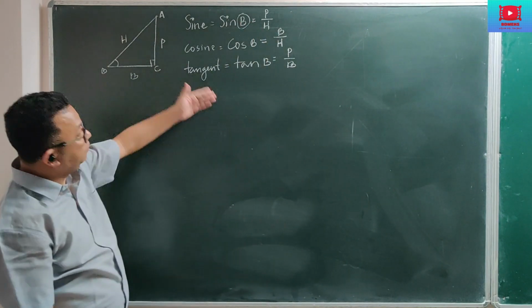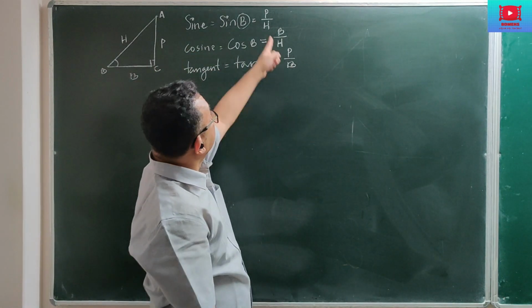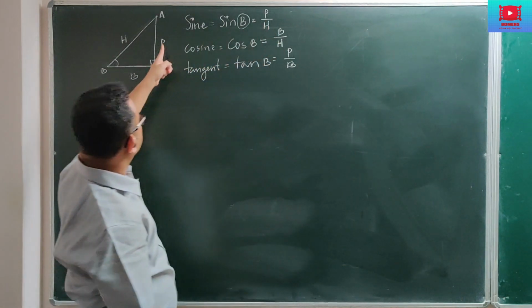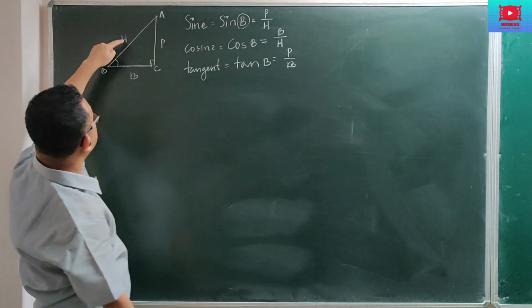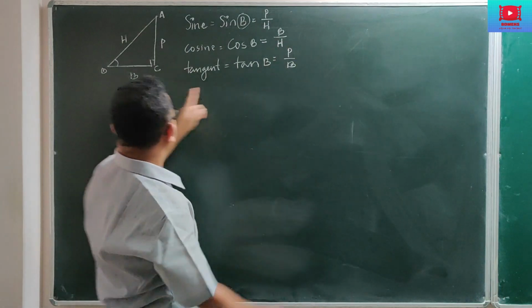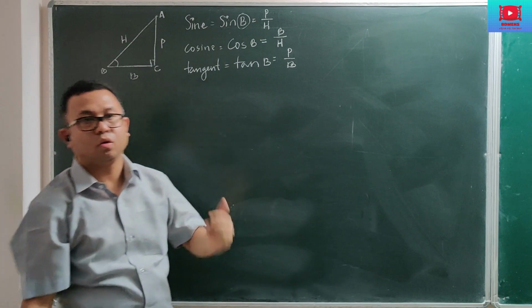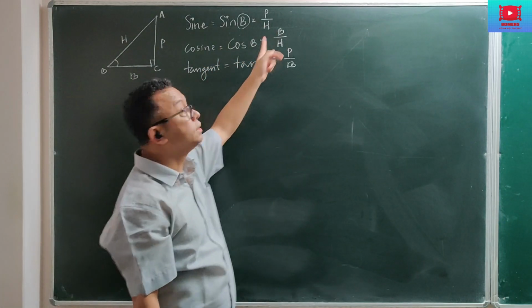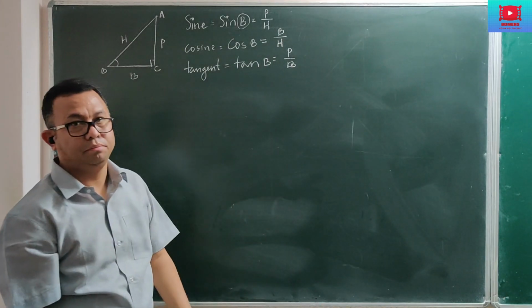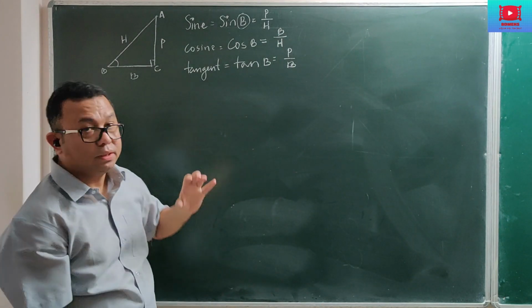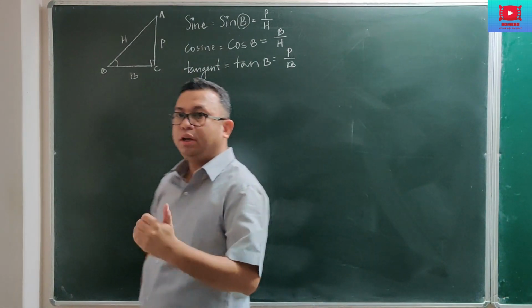Okay, now you can see 3 different ratios. Altogether 6 are there. Now 3 I wrote, and 3 more I'm going to write. P by H, the ratio between perpendicular and hypotenuse, this divided by this is going to give you sine. Base by hypotenuse is going to give you cos. And if you are finding the ratio between perpendicular and base, then that is what we call tan. Sine, cos, tan. Sine is P by H, cos is B by H, and tan is P by B. Now, I said 6 trigonometric ratios, but here I have discussed only 3. Now we have 3 more.